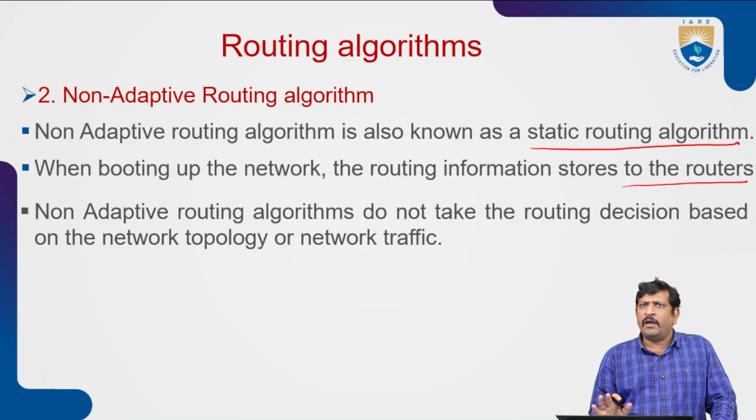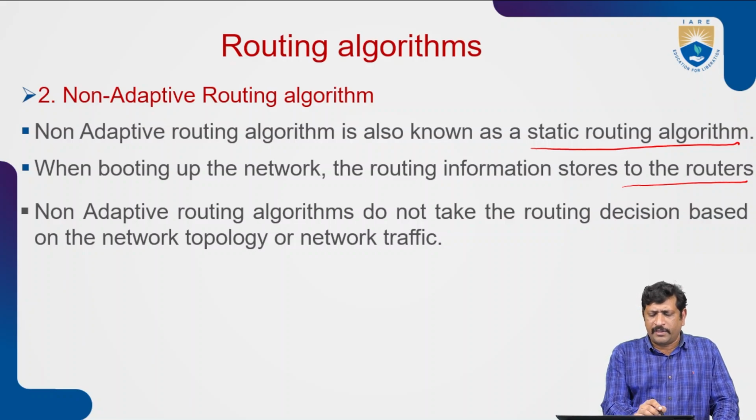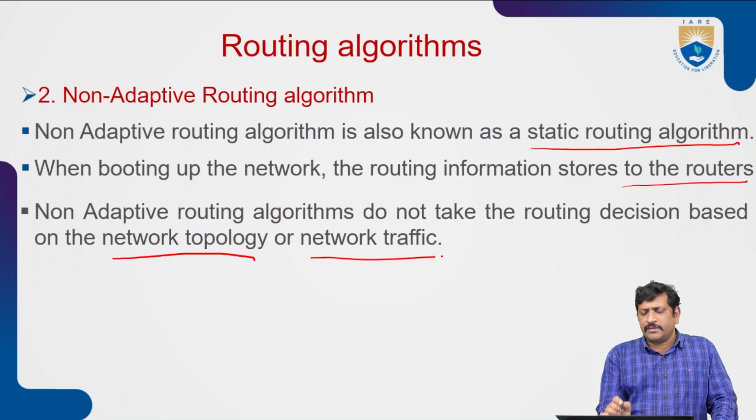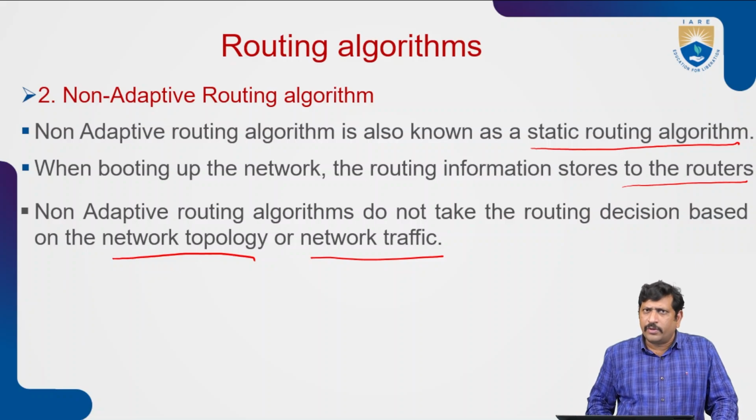A non-adaptive routing algorithm does not take routing decisions based on the network topology, but the adaptive algorithm does. Depending on the ring topology or star topology, the best route can be decided based on the topology in an adaptive routing algorithm. But in a non-adaptive routing algorithm, the topology and network traffic overload are not considered for finding the best path.